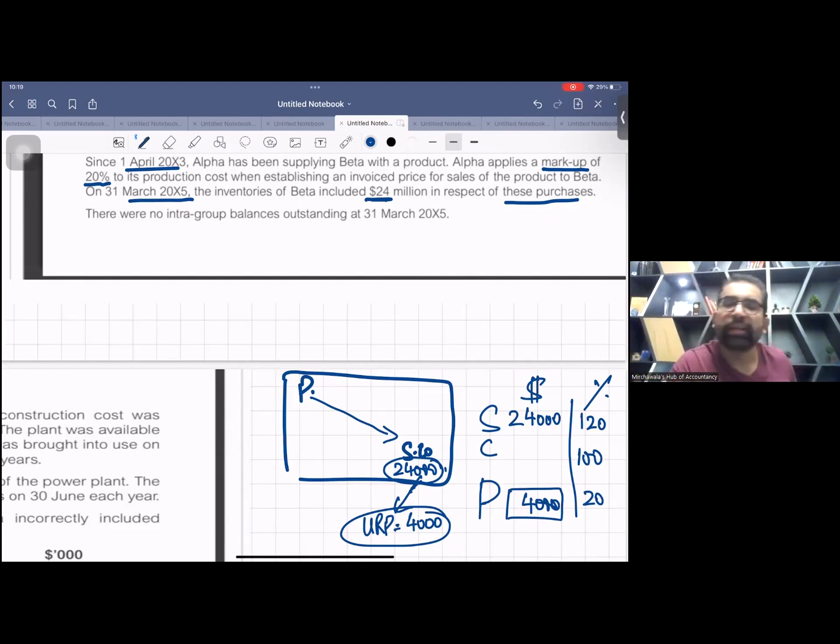So you will reduce your consolidated retained earning, number one, and also the group inventory.